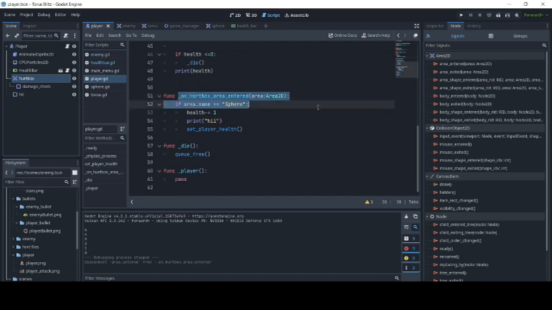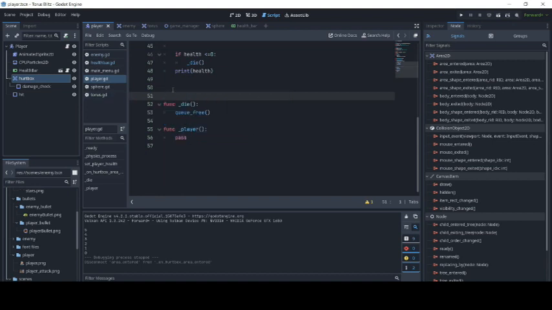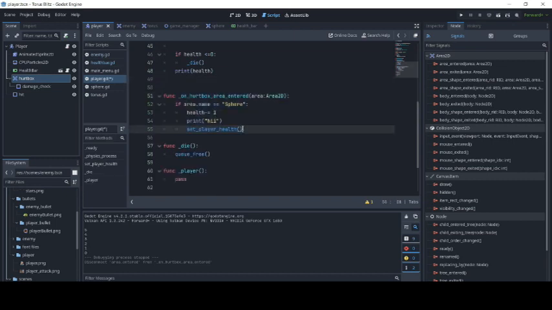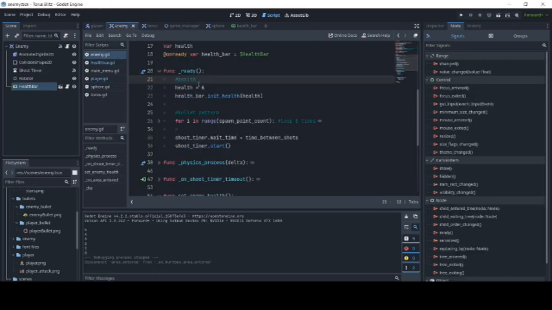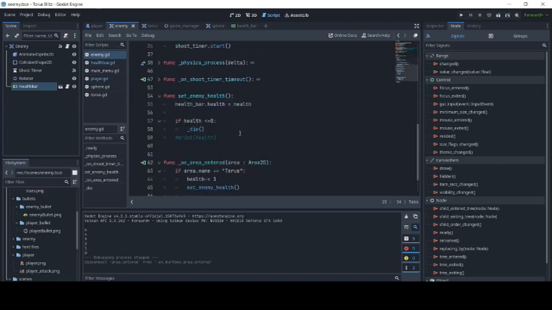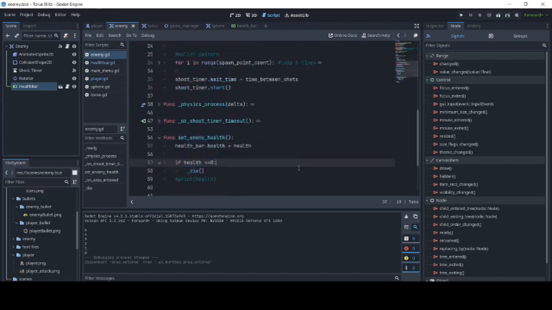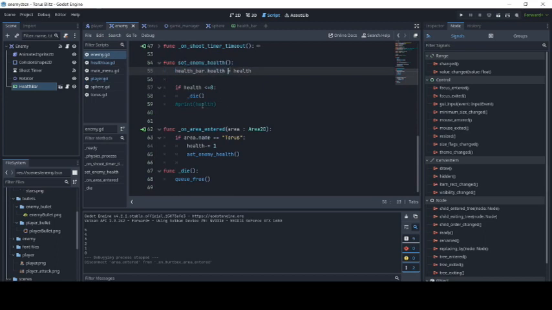So, this is the hurt box. Actually, we removed that. I was encountering a problem with this. Someone from Discord helped me out earlier, and I'm pretty grateful to him for helping me fix this issue. So for the enemy, we have the set enemy health.